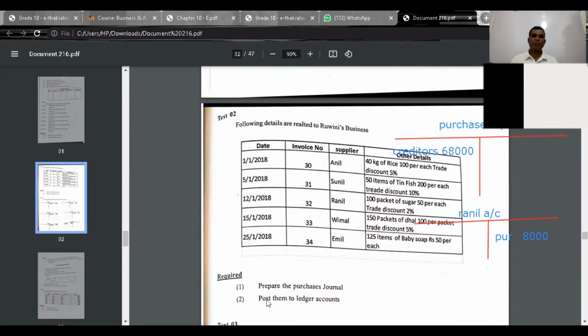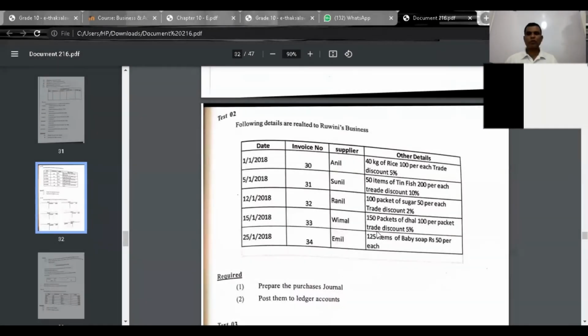Prepare the purchases journal and post them into ledger accounts. You see the date is there, invoice numbers are there, suppliers are there. Here you see details and other details are there.